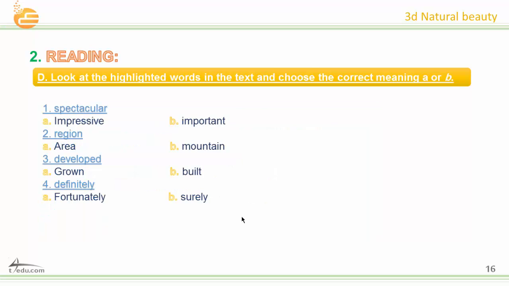Now look at the highlighted words in the text and choose the correct meaning, A or B. Number 1. Spectacular. 2. Region. 3. Developed. 4. Definitely. Take your time and choose your answer carefully, please.